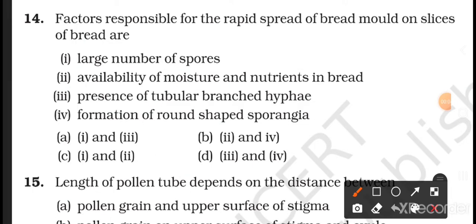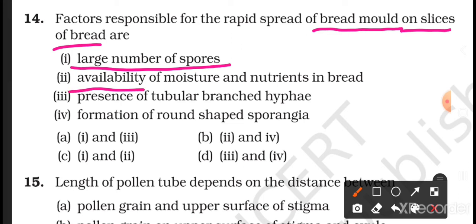Question number 14. Factors responsible for the rapid spread of bread mold on slices of bread are: large number of spores, availability of moisture and nutrients in bread, presence of tubular branched hyphae, formation of round shaped sporangia. Now we know that bread mold grows on slices of bread under favorable conditions, and these are the presence of a large number of spores and availability of moisture and nutrients in the bread.